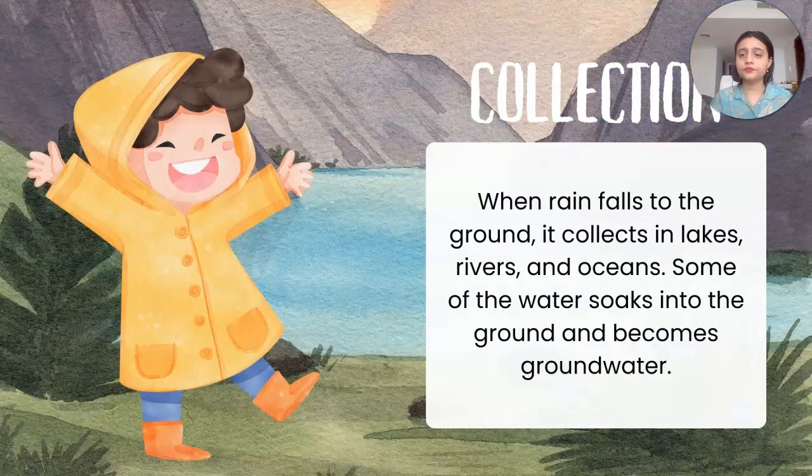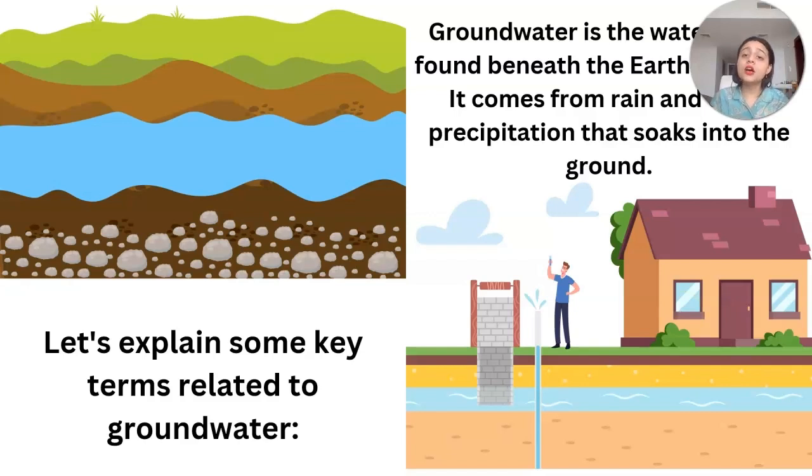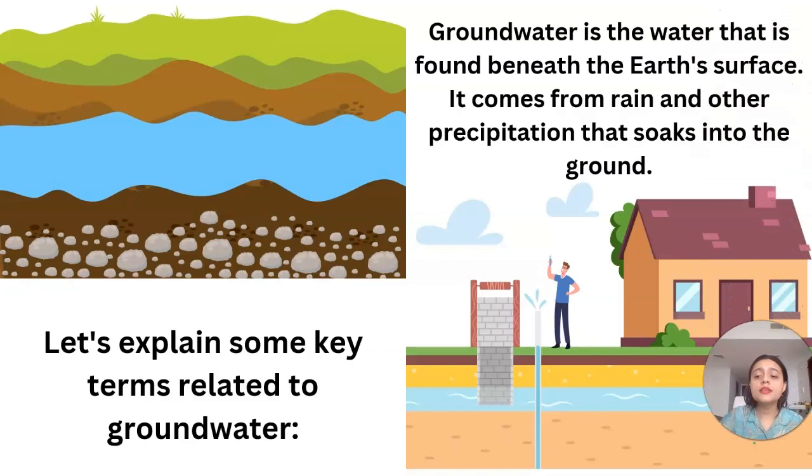Okay. Now collection. We have already seen that when the rainfall occurs, the water is going to be collected. All right. So it gets collected again inside the rivers, oceans, or various sources of water. Right. So some of the water soaks into the ground and becomes groundwater. Now regarding groundwater, there are certain terms present in your NCERT and they are very important for your syllabus also. So let's learn them.